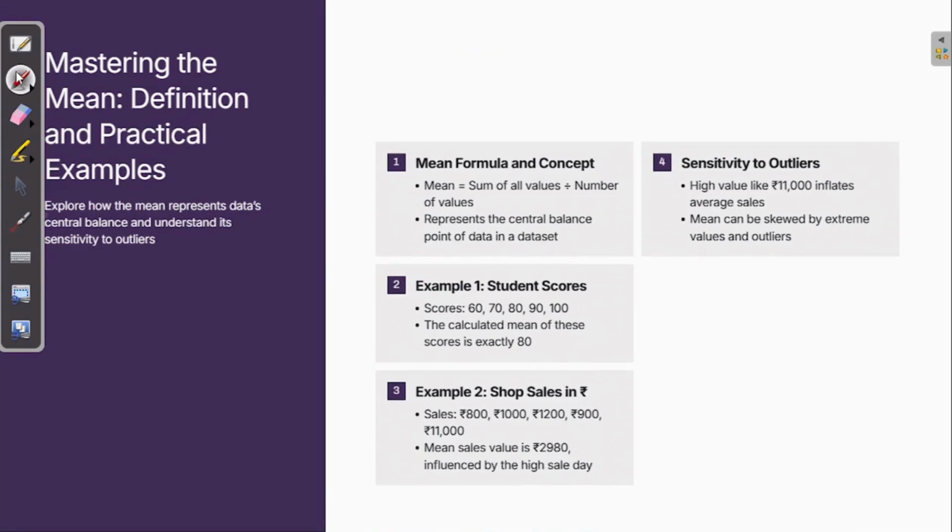Mean is basically the sum of all the values divided by the number of values. It represents the center balance point of data in the data set. Okay, what can be the example?